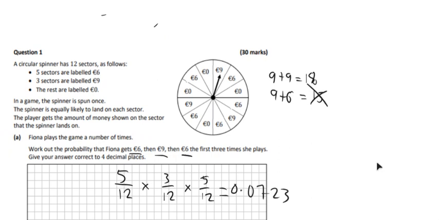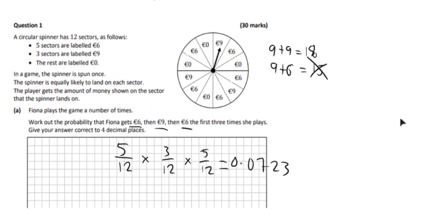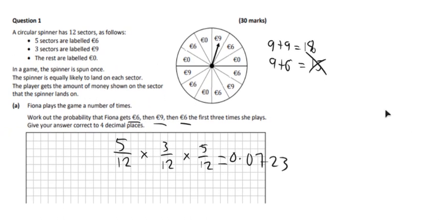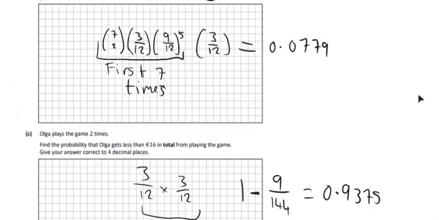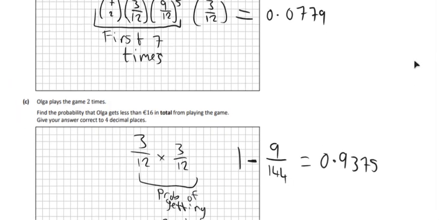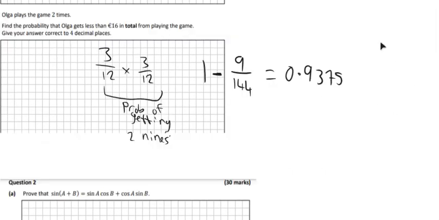So that's it. If she gets any other 2 numbers, if she gets a 9 and a 0, or a 6 and a 6, or a 0 and a 6, or anything like that, then she'll get a number less than 16. So that's 0.9375, so that's a 93% chance. And that's it, that's all for the first question.